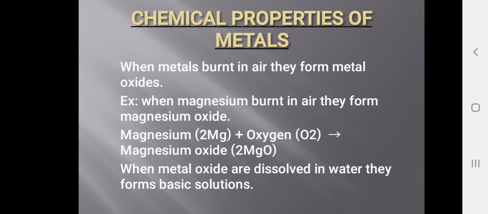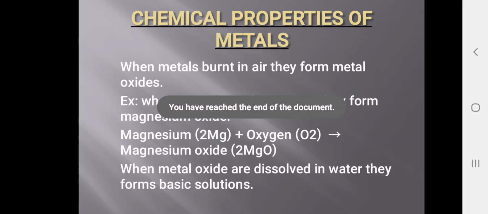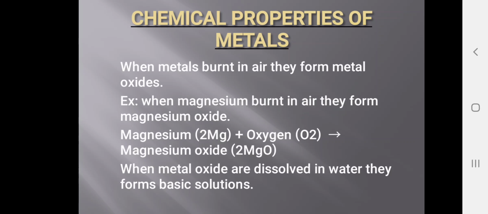When metal oxides are dissolved in water, they form basic solutions. Basic solution means they will have the characteristics of bases. These are some chemical properties of metals which we have seen in this chapter.